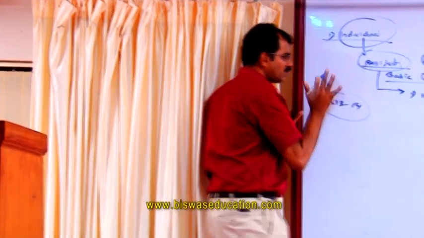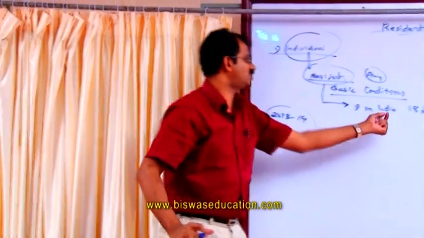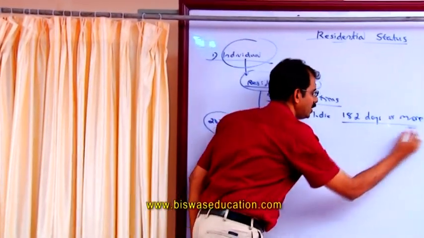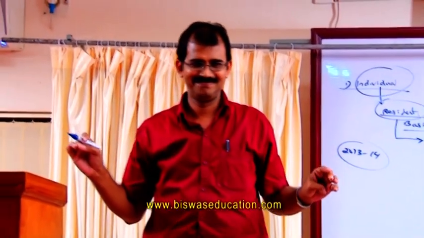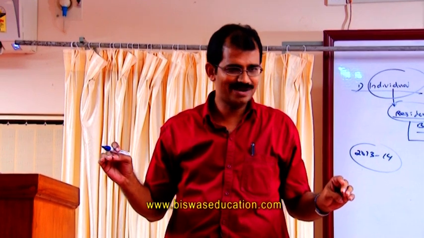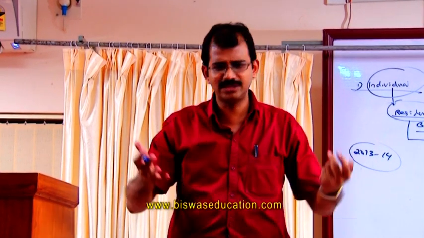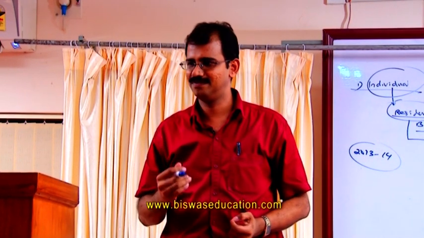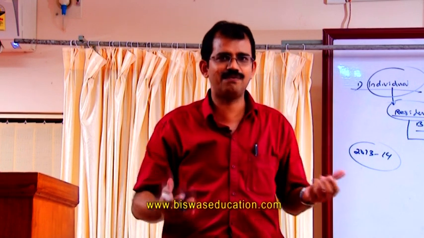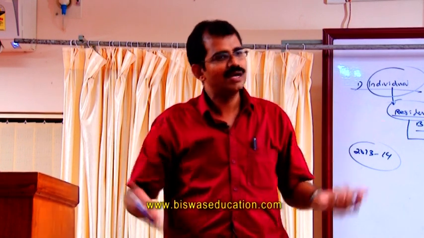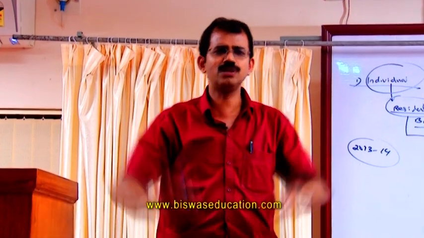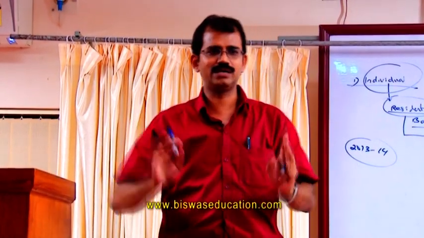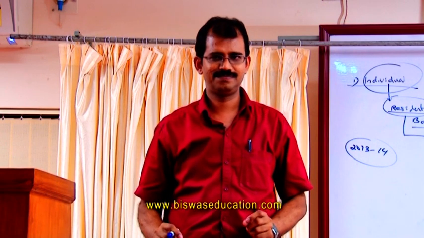In the year 2013-14, if he stays in India for 182 days or more, he has satisfied the first basic condition. Very simple. Just count his stay in India. If he has stayed in India for 182 days or more, he can be termed as a resident. We need not go for any further test because we have concluded that he is a resident.